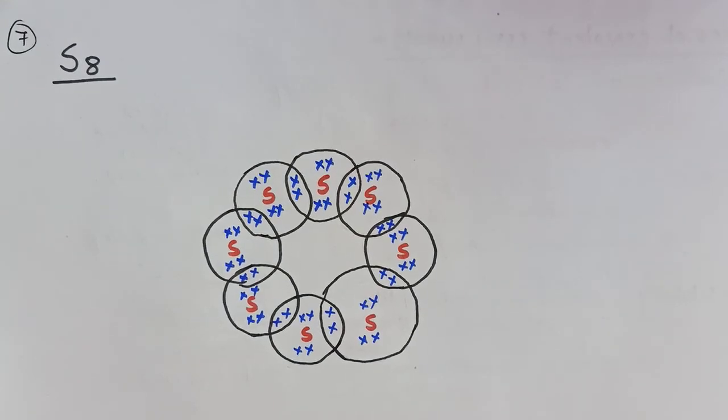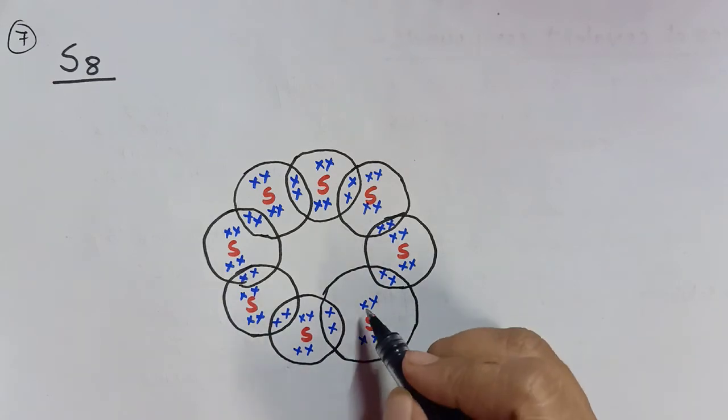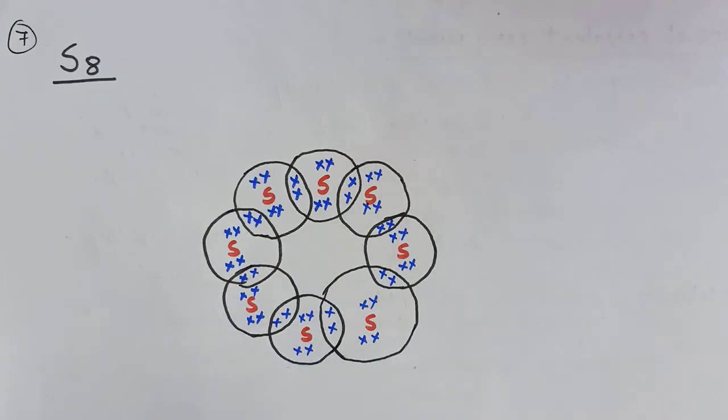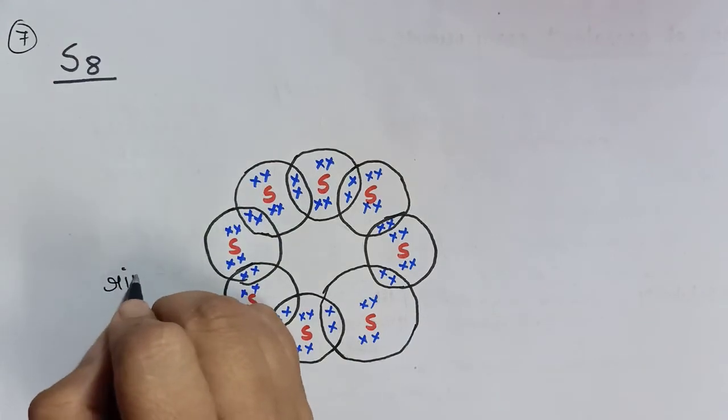I have completed the whole structure of S8, each circle representing 1 sulfur atom, and each circle has completed its octet. Just see 1, 2, 3, 4, 5, 6 and 7, 8. The name of this structure is ring structure.